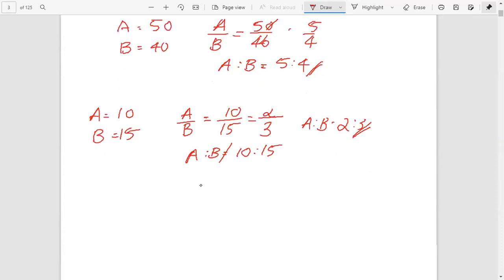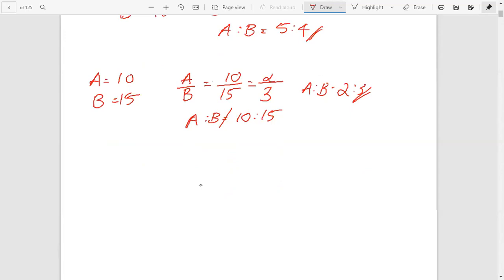Next is the more specific definition of ratio. It says that ratio is the relation between two or more similar items. What does that mean?